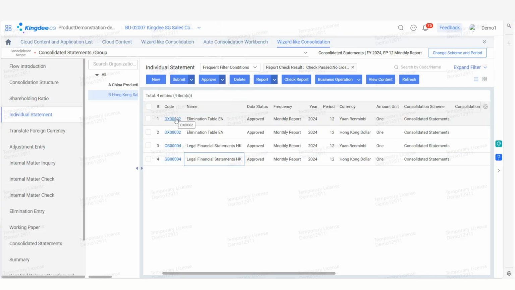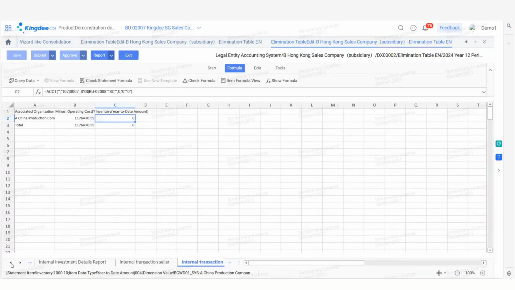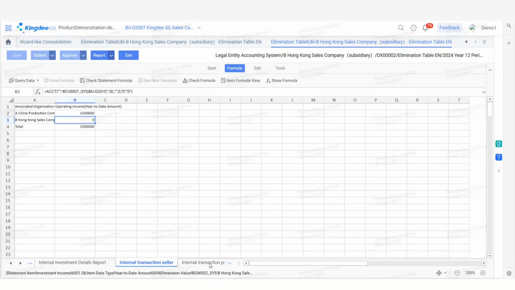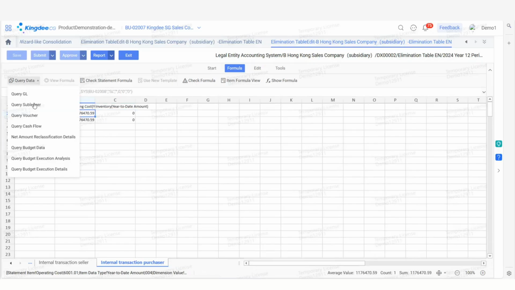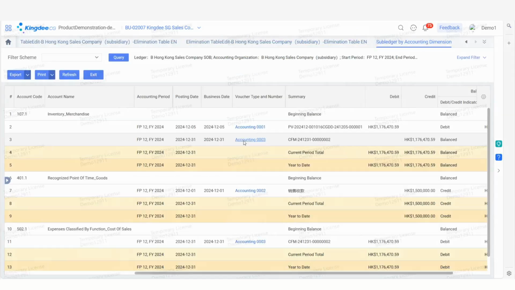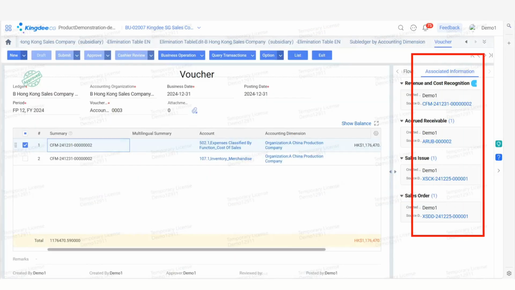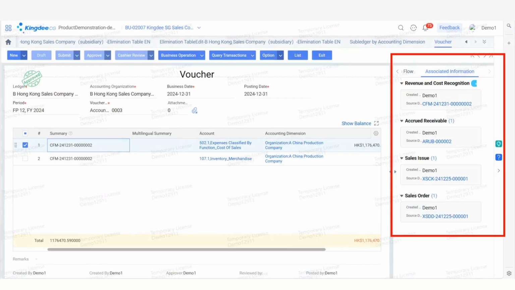Next is the elimination table, which offsets the revenues and costs involved in internal transactions. We can view details of internal investment, internal transaction seller, and internal transaction purchaser. We can query the corresponding subledger and drill down to the details of business. Here you can find the upstream business flow including sales order, sales issue, and accounts receivable. So we can better trace internal transaction data.